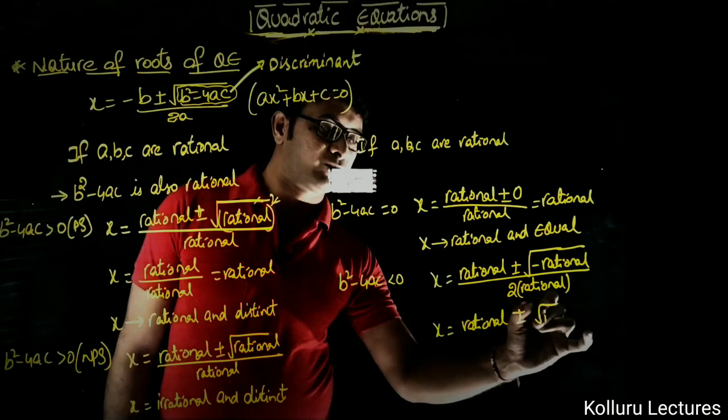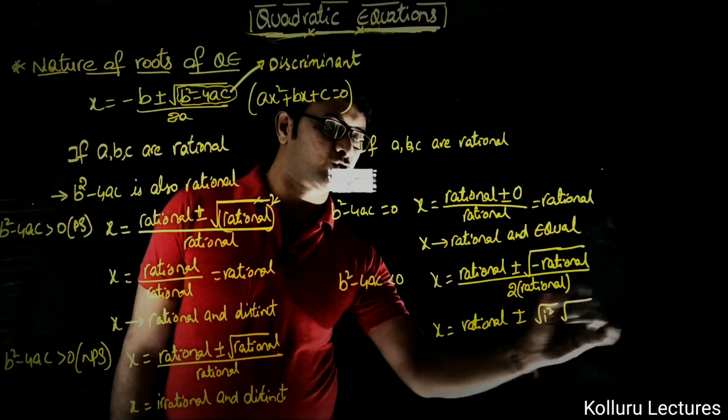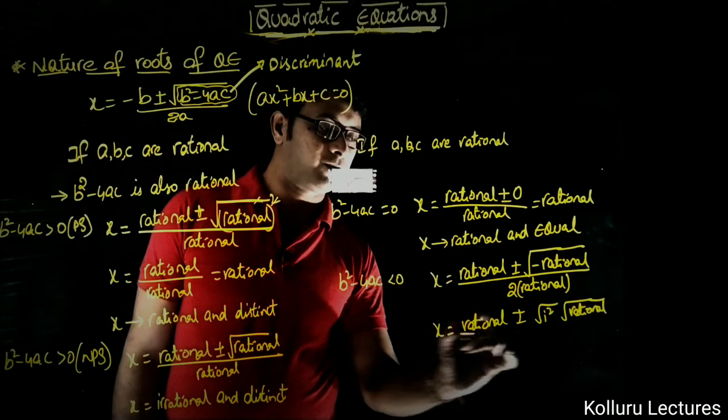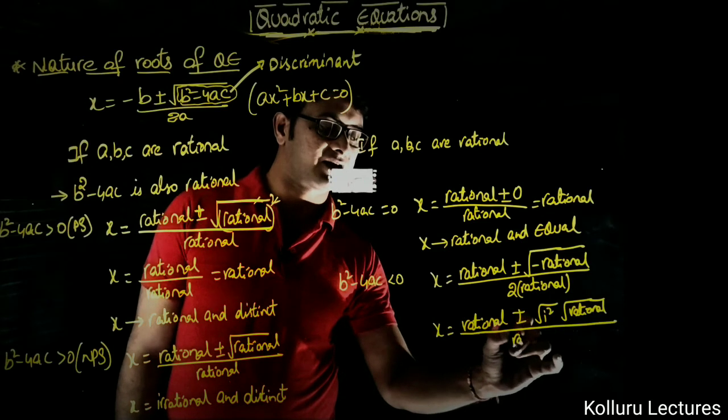So it becomes root over i square into root over rational, upon 2 into rational, which is rational.